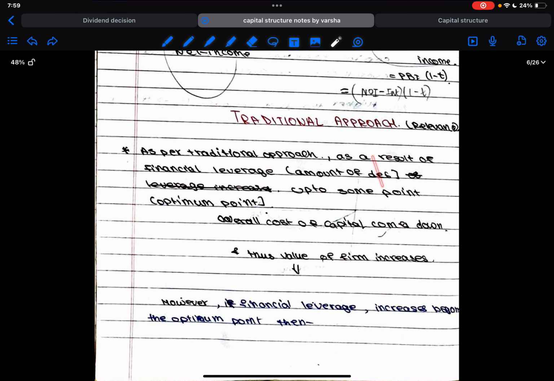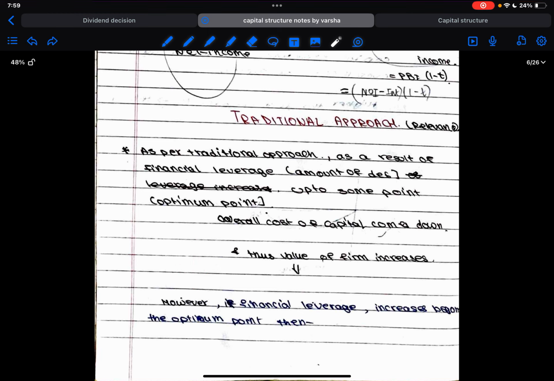Okay. Then traditional approach. As per traditional approach, as a result of financial leverage, the amount of debt up to some point is optimal. Now overall cost of capital comes down and thus value of the firm increases. So according to this, as a result of financial leverage, that is as a result of inclusion of debt in the capital structure, up to some point it remains optimal. What remains? Cost of capital remains optimal. Then after some point it comes down and thus the value of the firm will increase. If the cost of capital comes down, the value of the firm increases.